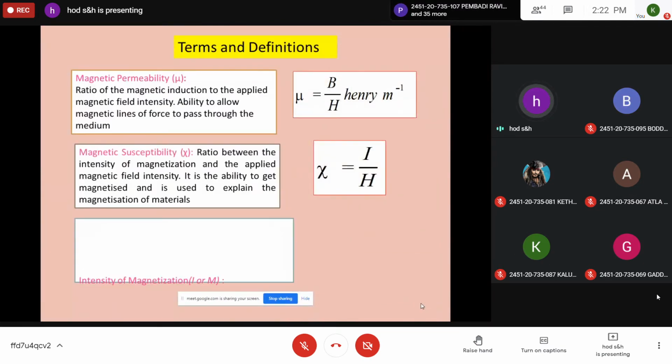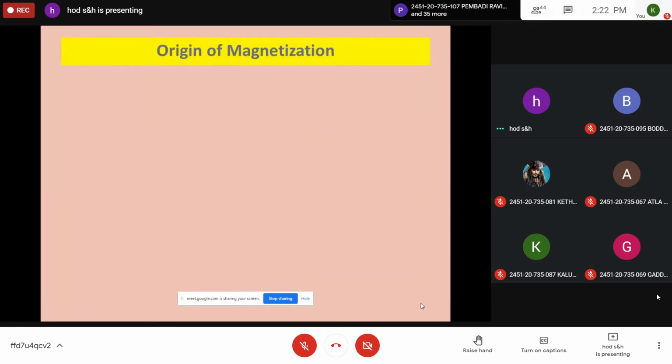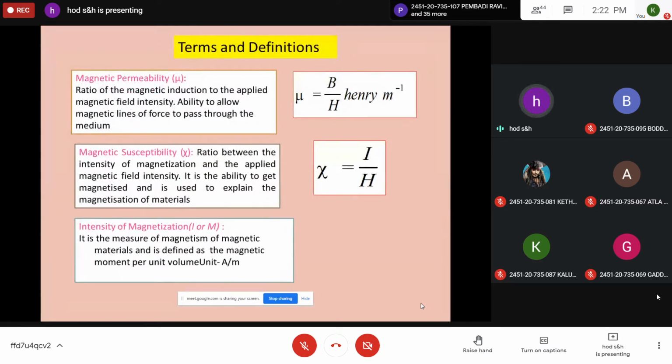Some more definitions. So magnetic permeability. It is similar to permittivity in the electric field. The ratio of magnetic induction to applied magnetic field intensity is called permeability. Actually, it allows the magnetic lines of force to pass through the material.